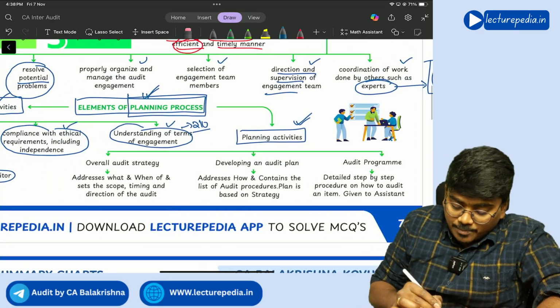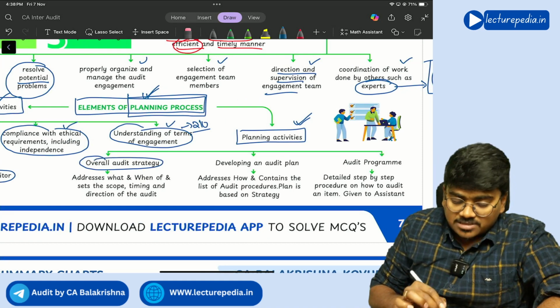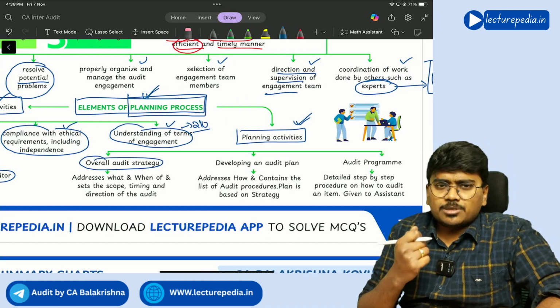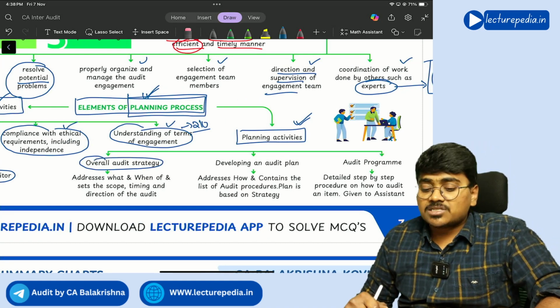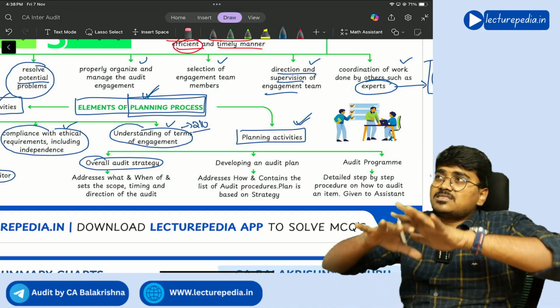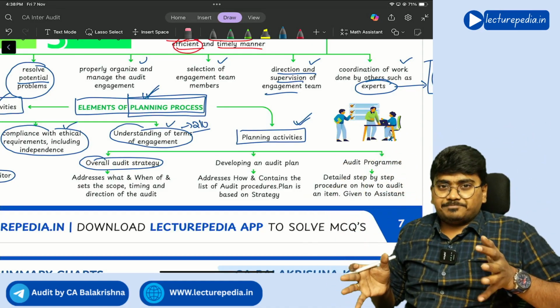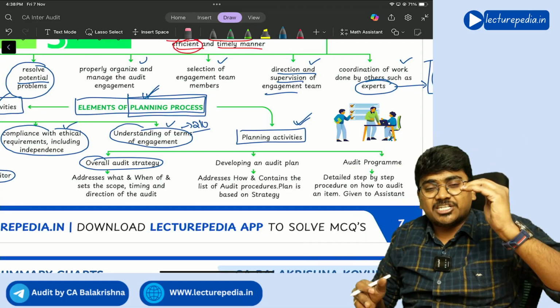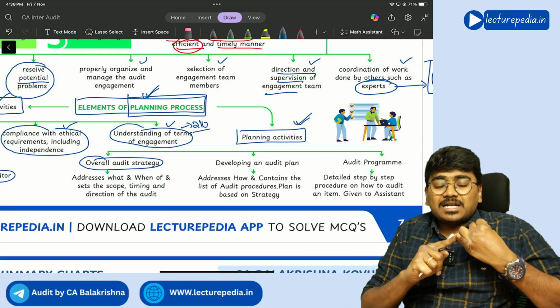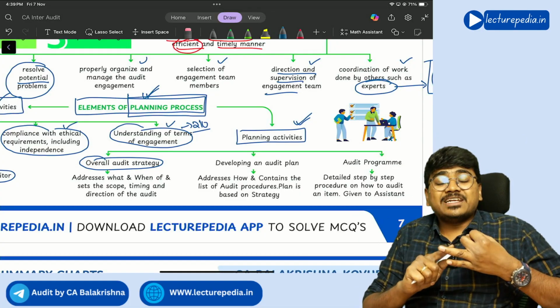First one is preparation of the overall audit strategy. Now what is meant by overall audit strategy? Overall audit strategy is a broader one which will establish what has to be done and when it has to be done.